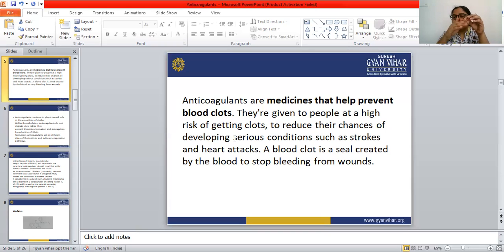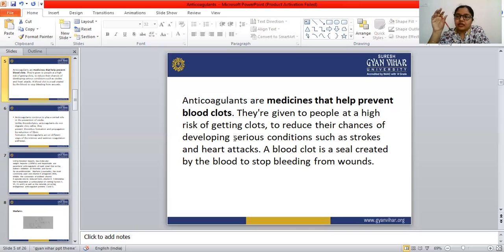Everybody has noticed that when there is any wound, a white colored thin or hard layer comes on the wound. That is the clot, and that clot is the seal. It is created by the blood itself, because lots of clotting factors are present inside the blood. Those factors make a seal over that wound, and that stops the bleeding. This is the main biochemical reaction that happens inside our body.